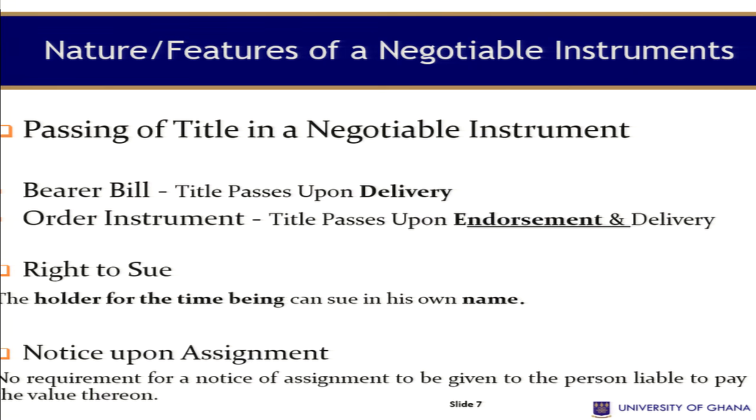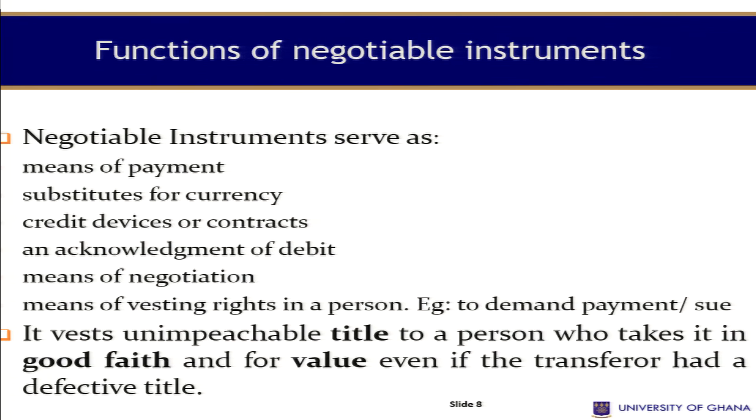The moment the holder presents it, the drawee must respond to the amounts being requested for payment, and there's no need for notice. But that doesn't stop the bank, for instance, assuming it's a check that has been delivered to a bank for payment, from calling the drawer to confirm. But again, there's no obligation on the holder to notify the drawer that it is being assigned.